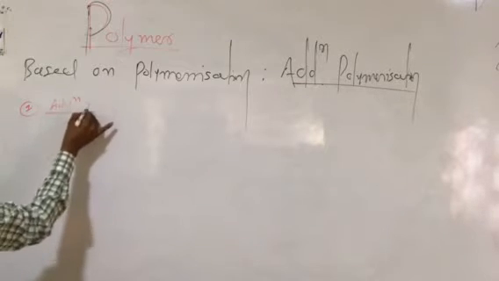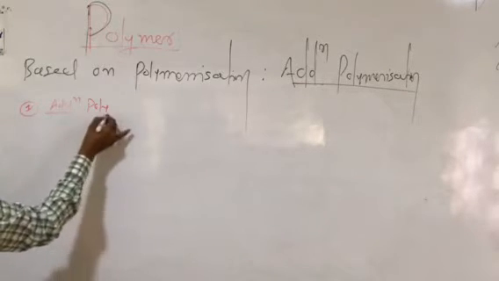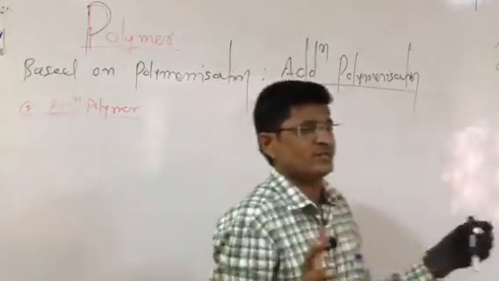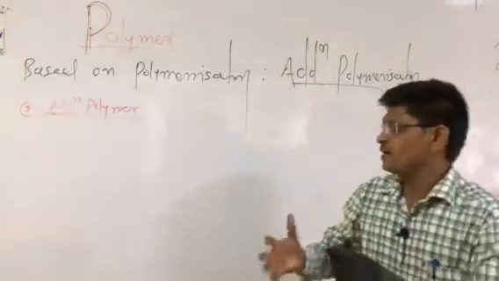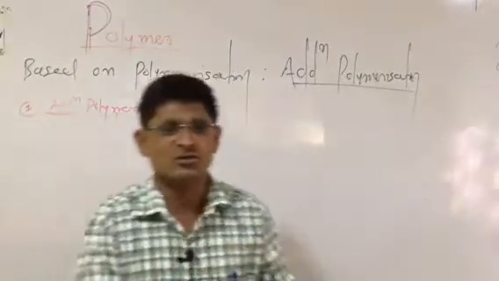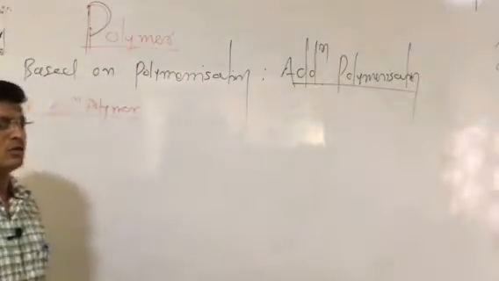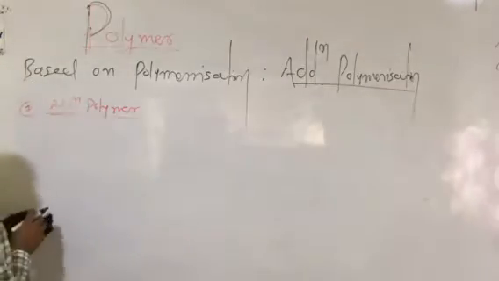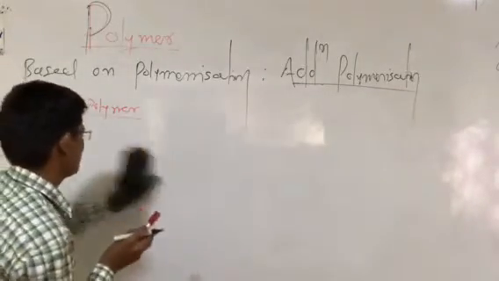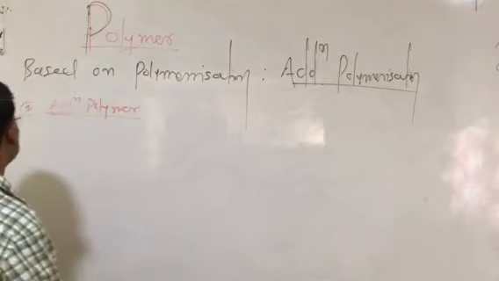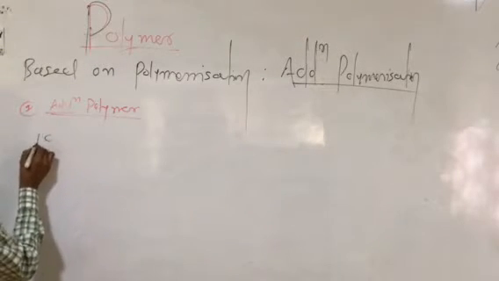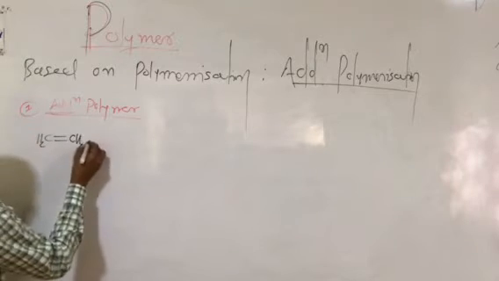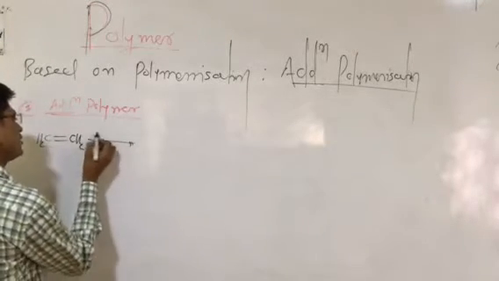So addition polymerization is nothing but structural units, smaller repeating units, which are combined and joined to each other: monomer and monomer are combined to each other. Suppose we have an ethene molecule. Here we will discuss an example of addition polymerization. We have the ethene molecule, CH2=CH2. These CH2=CH2 units combine.